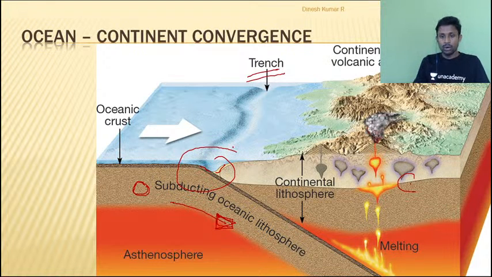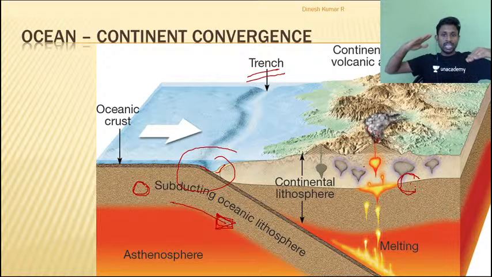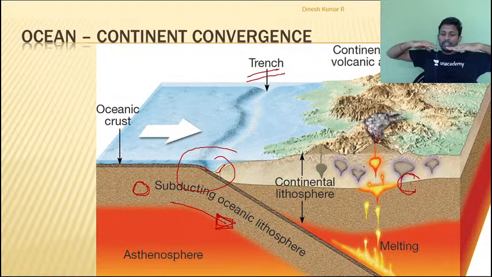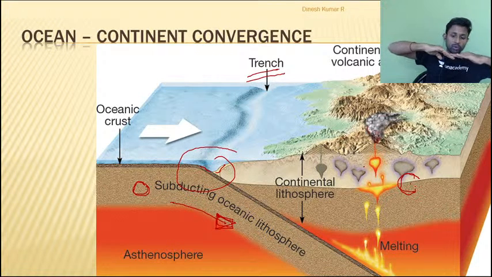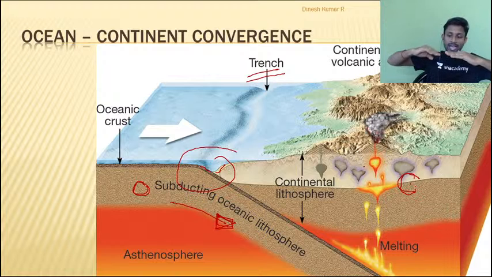Apart from that, can you see this is a lighter plate? Do you remember I mentioned continental plates are lighter? This is a heavy plate, this is a lighter plate. The heavier plate is pushing against the lighter plate and the heavier plate is moving downwards. Apart from that, when this compression or downward movement takes place, this interaction will result in a huge amount of friction, and this friction can lead to folding of this plate, because this is compression.